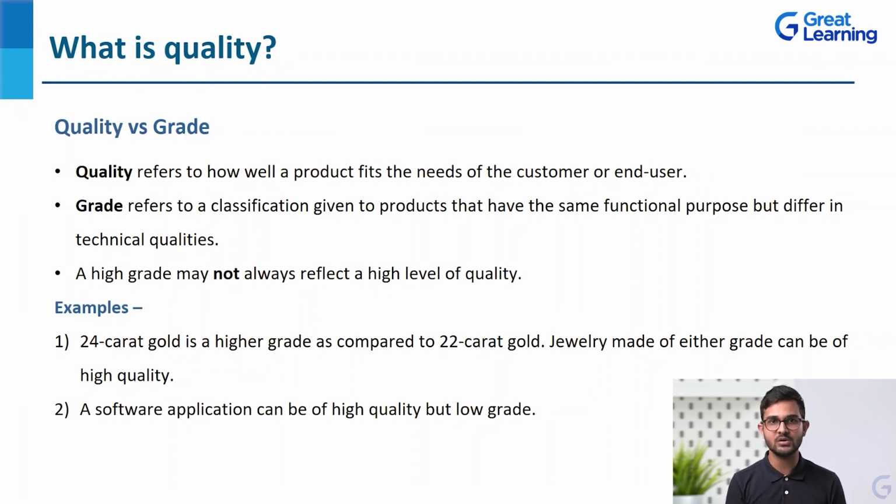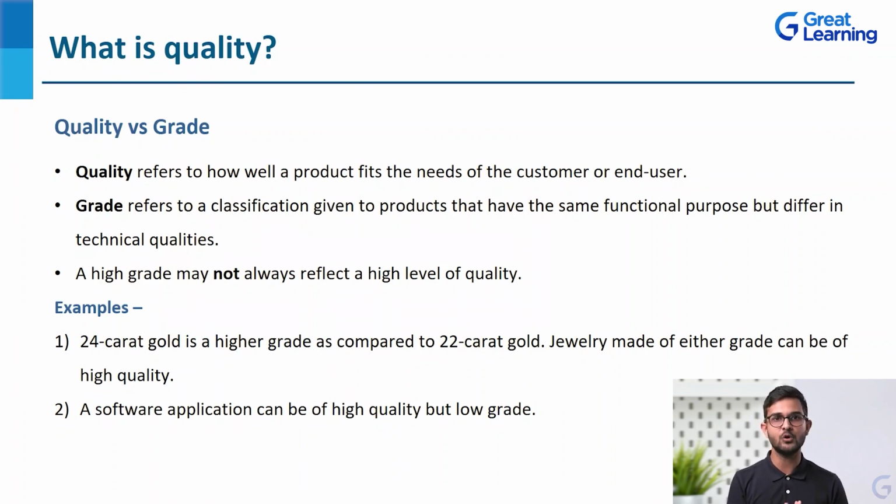But when you talk about grade, it refers to the classification given to products that have the same functional purpose but differ in technical qualities. A high grade may not always reflect a high level of quality. Again, I have written two very simple examples. 24 karat gold is a higher grade as compared to 22 karat gold. But jewelry made of either grade can be of high quality. Now that is very important to understand.